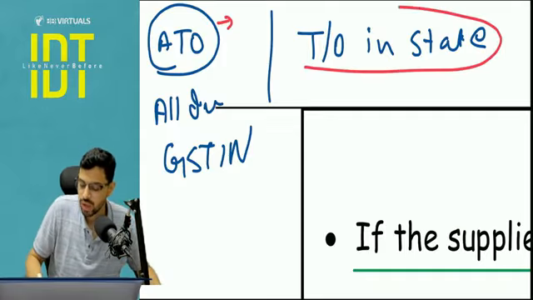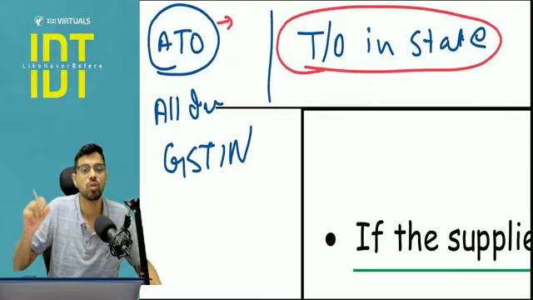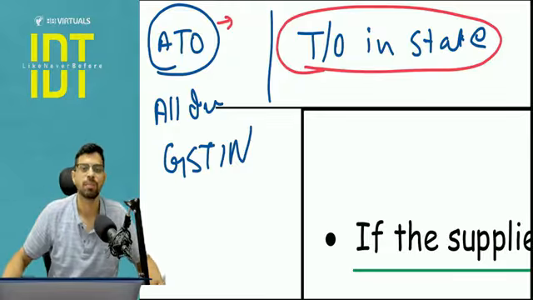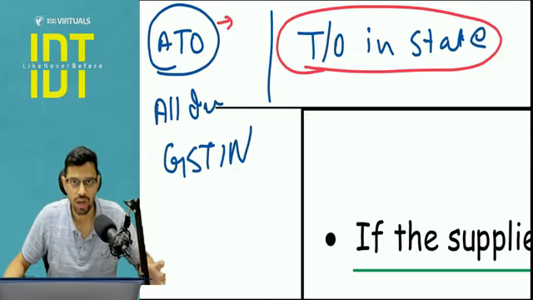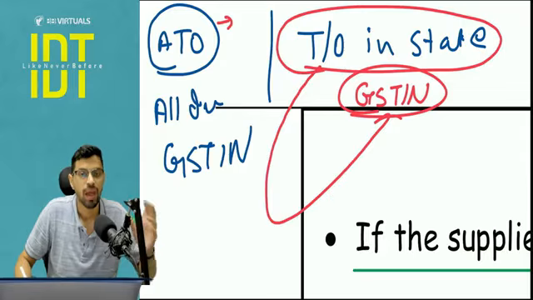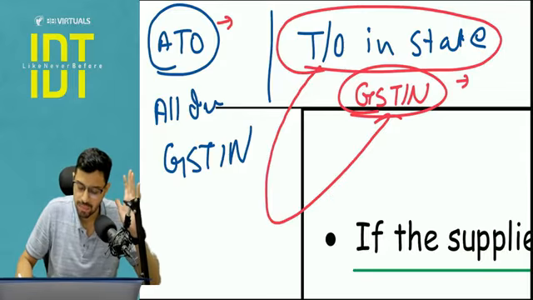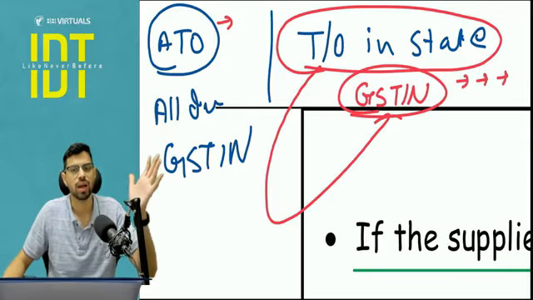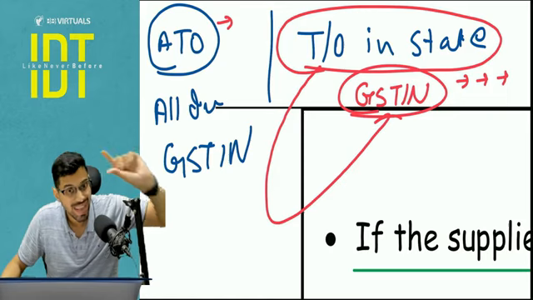But where do we use the turnover in the state? Wherever there is any issue with respect to the payment of taxes, because see, a payment and the actual return filing will be done by a particular GST. So turnover in a state is the turnover done by that particular GST. Now that turnover can be anything. It can be intra supply, inter supply, export supply, I don't care, but it is done by that GST.